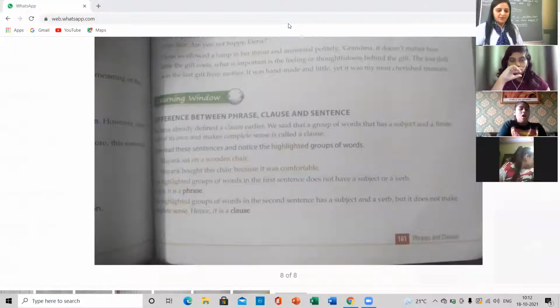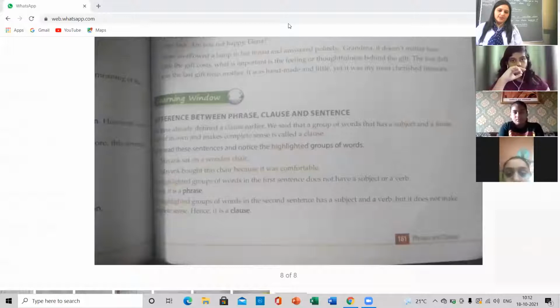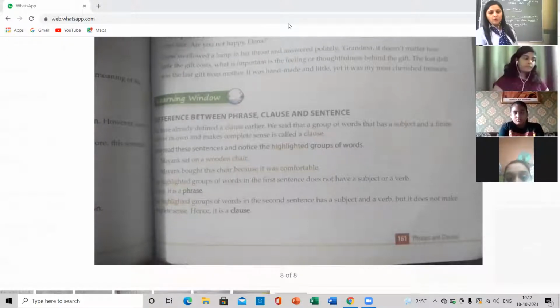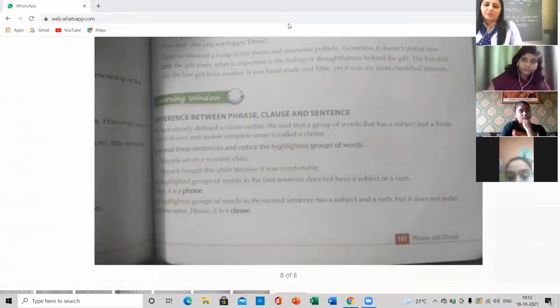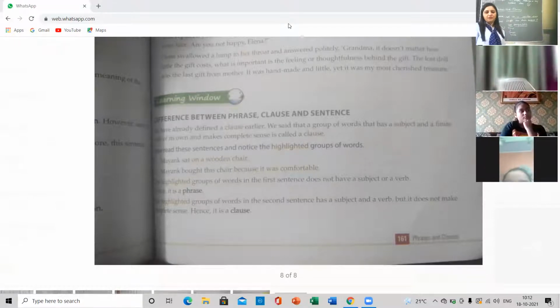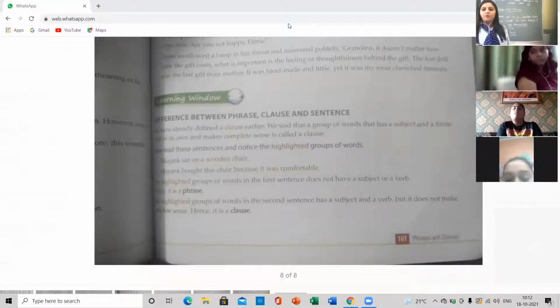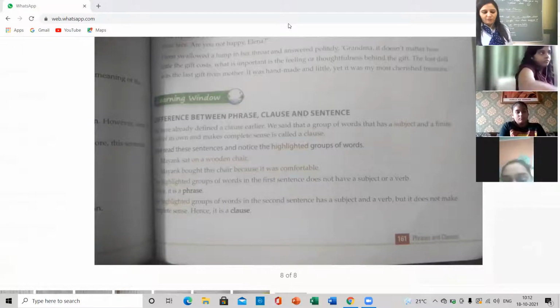What is the difference between these three? A phrase is a group of meaningful words, while a clause is a meaningful group of words with a subject and verb, and a sentence is also a meaningful group of words. Phrases do not make a complete sense, while clauses may or may not be dependent or make a complete sense. But a sentence always makes a complete sense. Phrases never have a finite verb. Clauses can have one or two finite verbs. Sentences have at least one finite verb.